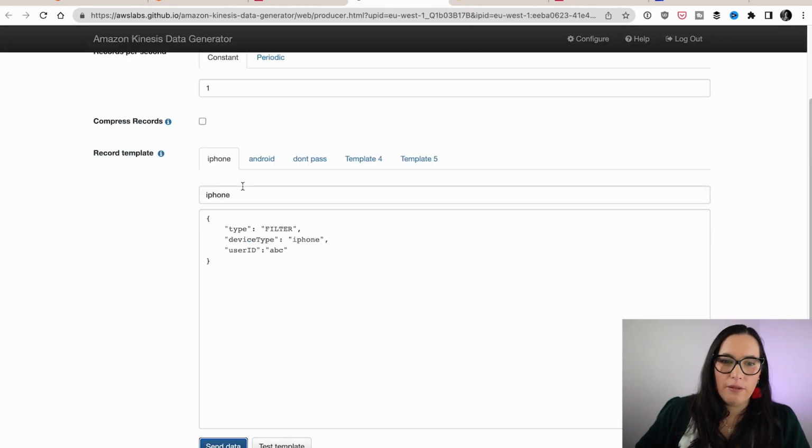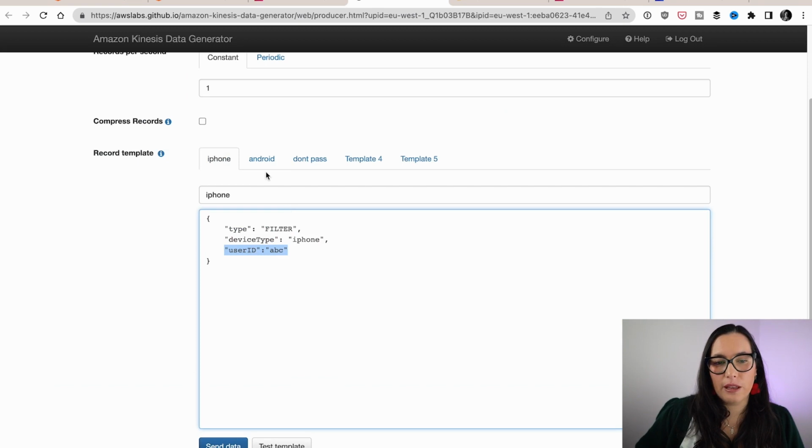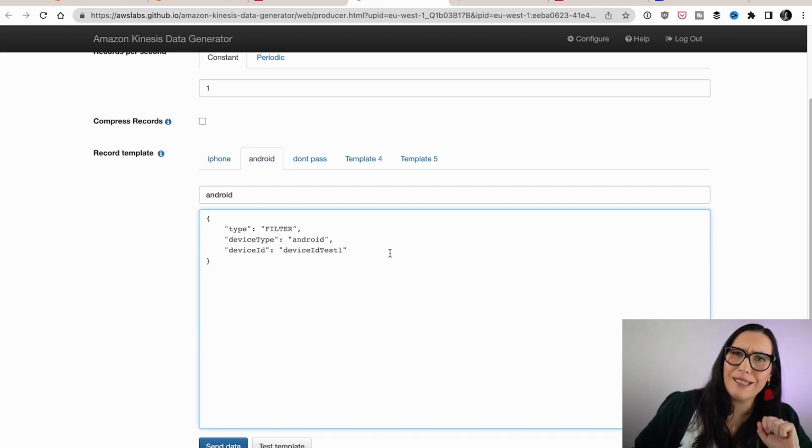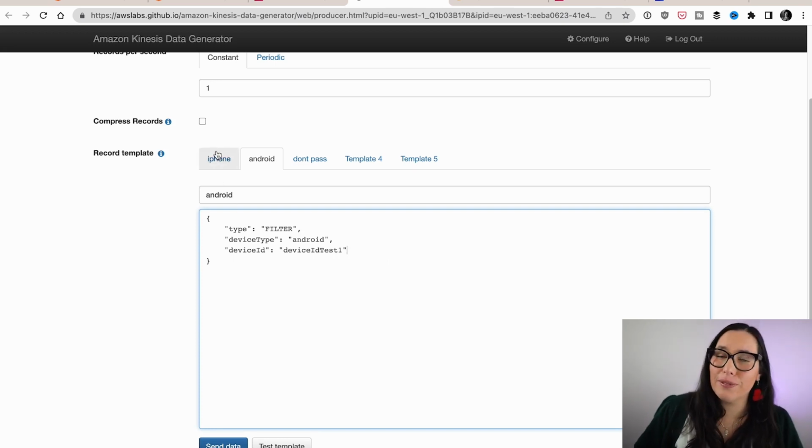And then I have Android phones here, and the Android ones are sending the device type Android, and then instead of sending the user ID, they send the device ID. Because this is an old SDK, the customer has not updated. It's a little different, these events.